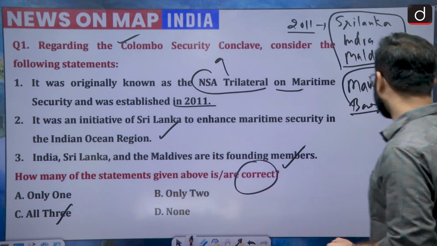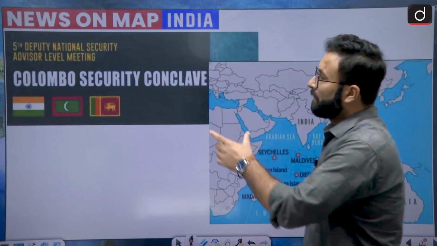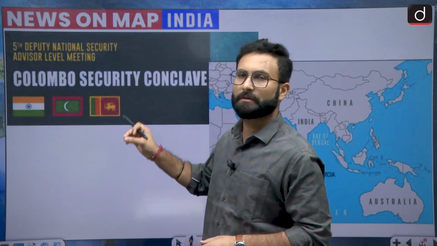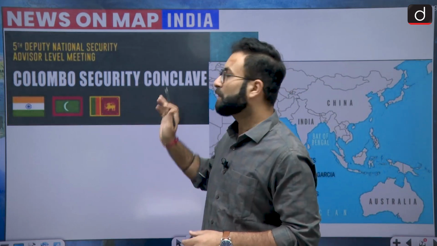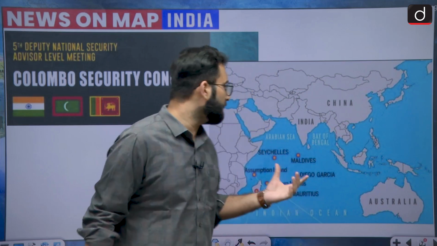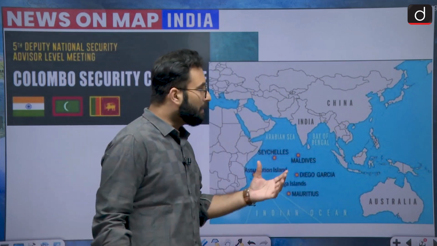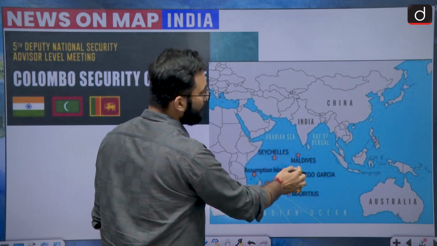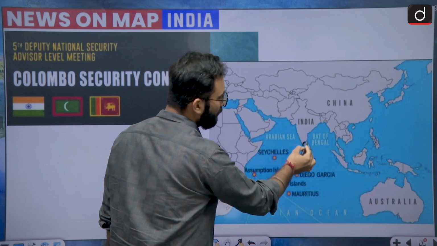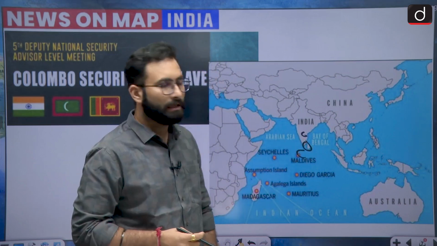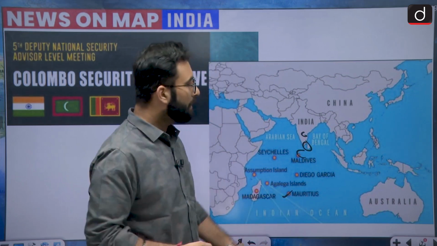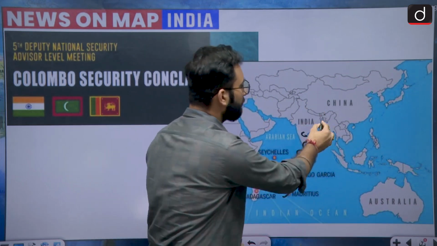We will be seeing some things on the maps over here. There was this fifth Deputy National Security Advisor level meeting which happened recently, because of which the Colombo Security Conclave was in the news. Looking at the area, this is the Indian Ocean region. They have come together, and for the security of this region, they have made a conclave. Initially, Sri Lanka, India and Maldives were the nations who started. Afterwards, Mauritius, which is over here, joined. After that, Bangladesh joined, and then Seychelles is an observer member right now.